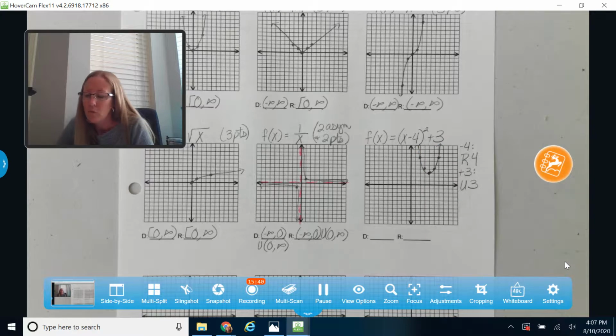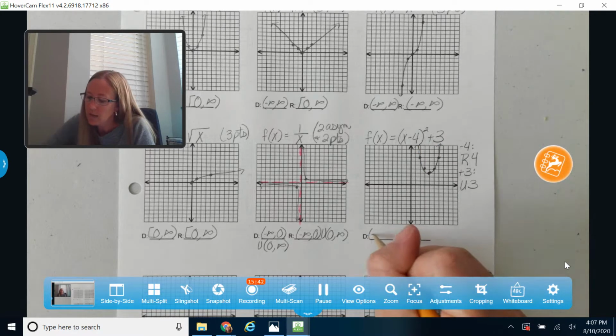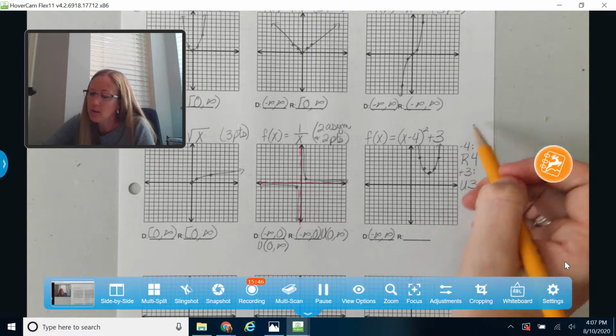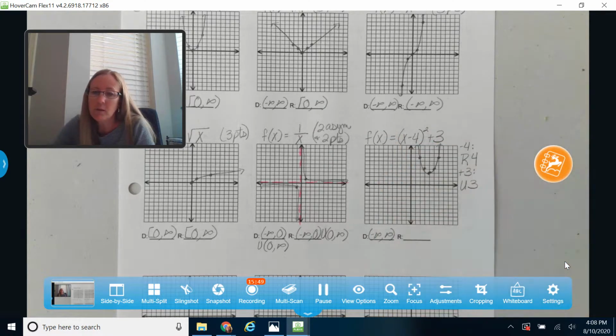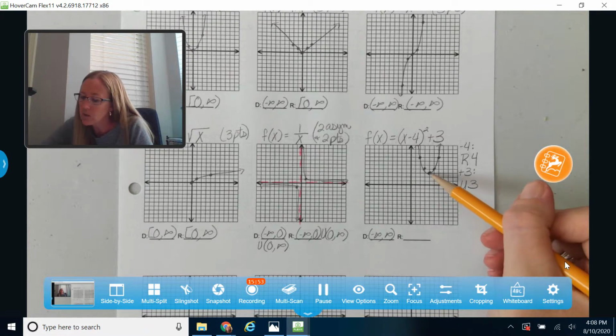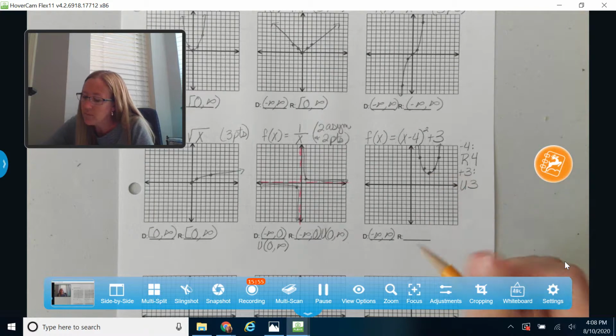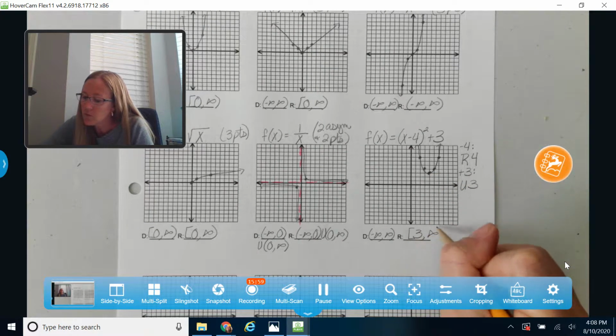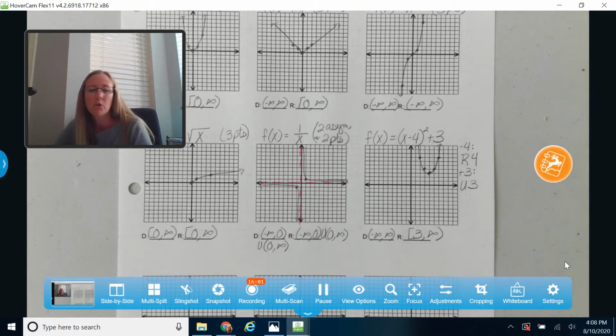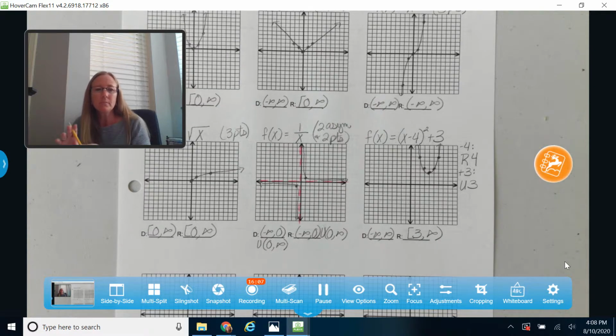Okay, so that move did not change my domain. I can still plug in any x value to that. I can still go all the way to the right and all the way to the left with this graph. But it did change my range. Notice now that my lowest y value is 3. So I'm going to say that this range is now from 3 to infinity. So with your parabolas, your range is what's going to change when you start moving left and right, or up and down, or reflecting.